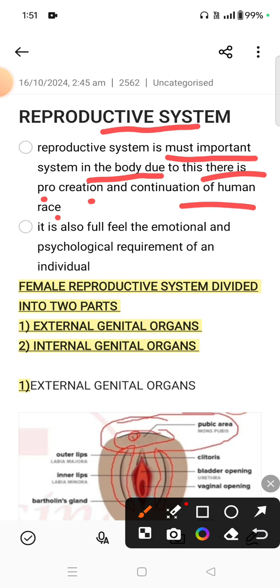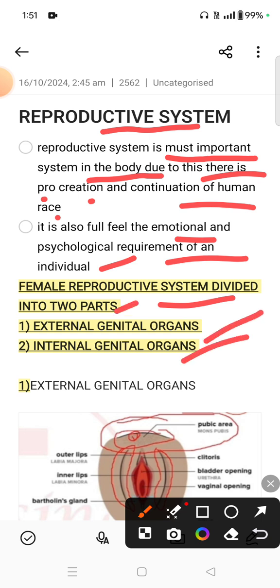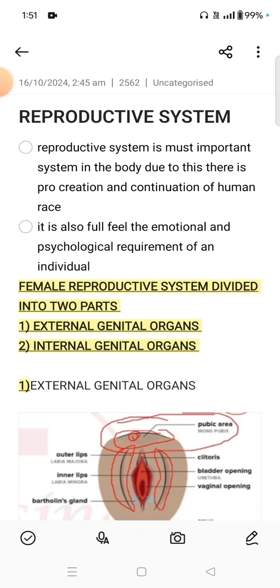It also fulfills the emotional and psychological requirements of an individual. और ये जो होता है हमारा इमोशनल और साइकोलॉजिकल रिक्वायरमेंट में एक इंडिविजुअल का उसको भी फुलफिल करता है. Now the female reproductive system is divided into two parts: external genital organs and internal genital organs.